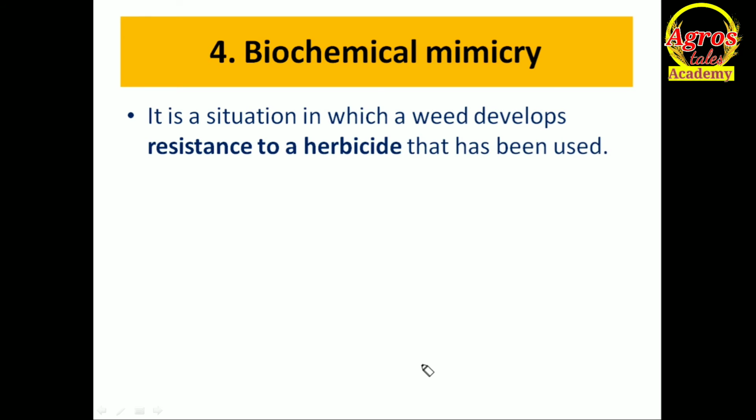If in this condition our weeds are able to imitate the crop's biochemical process to detoxify the herbicide, the effect of herbicide will be null. There will be no effect of herbicide. Again, weed cannot be controlled and weed will be able to increase their population. That's why biochemical mimicry is very much important. That's why nowadays scientists are prescribing, if you are going for herbicidal control, you can go for rotation of herbicide. You can change the mode of action of herbicide for control of a particular weed.